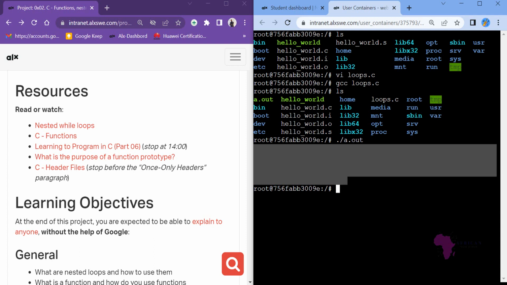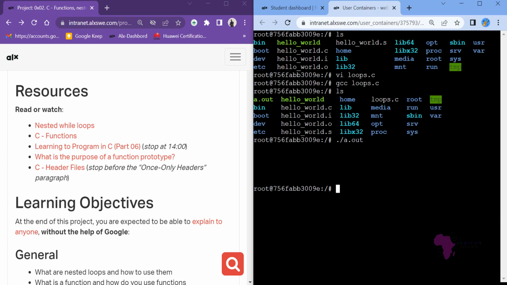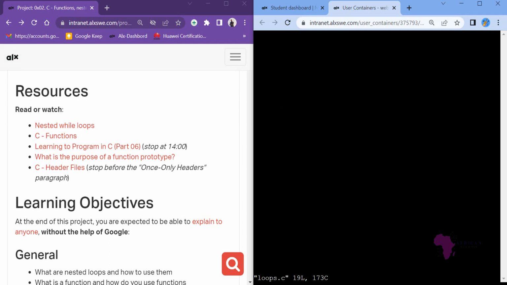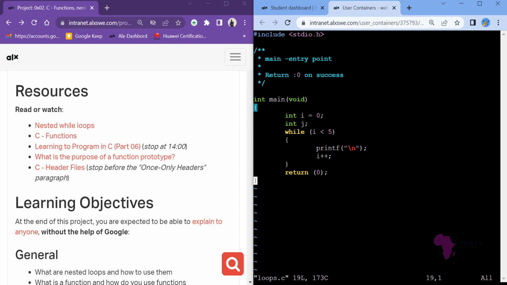That is while loop. Now we want to nest another while loop inside this loop. Now we have understood that this loop does nothing apart from just printing 5 new lines. Understood? Now let's get back to our code and do the loops. vi loops, yes. Now let's get to our code. We want now to nest another loop.